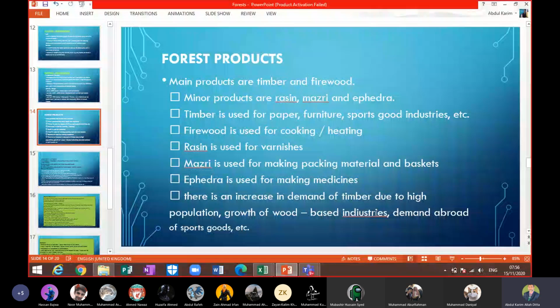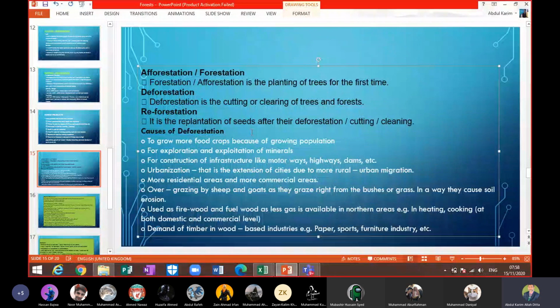Then we have deforestation, you have already studied that. Deforestation means the cutting or clearing of trees in the forest. Deforestation is the first step that can lead the area into a desert, desertification, where the area will be changed into a desert. It is the first step because when we cut down the trees, you can understand that the soil is more exposed to the sun, beta.